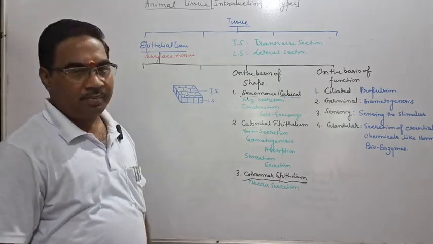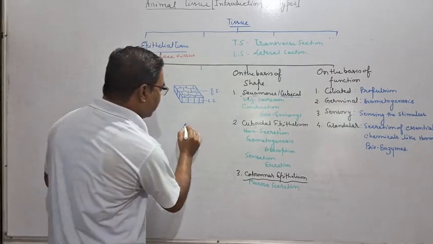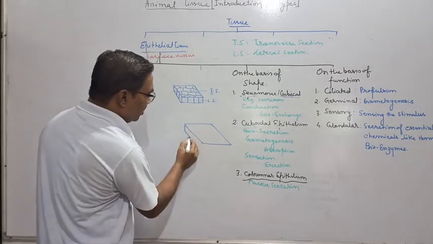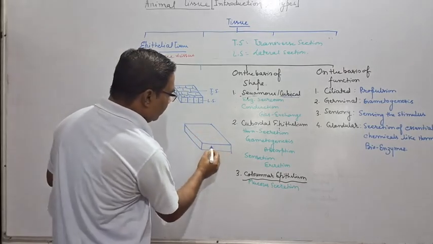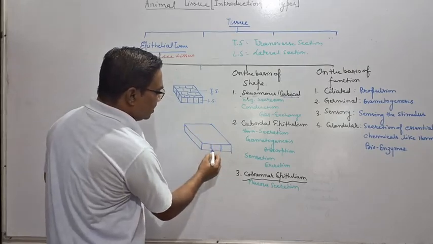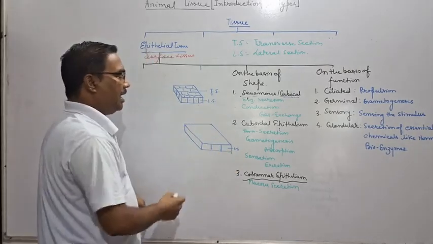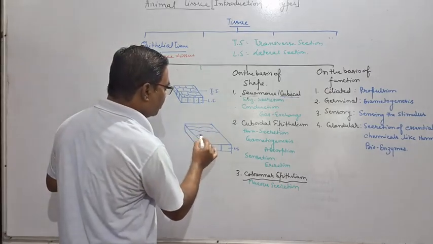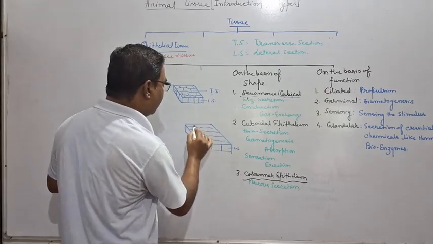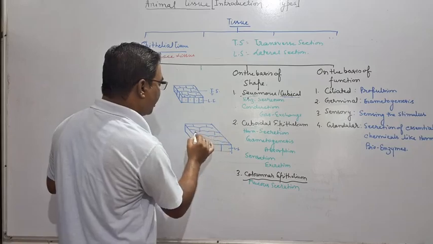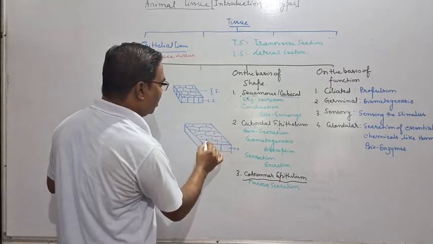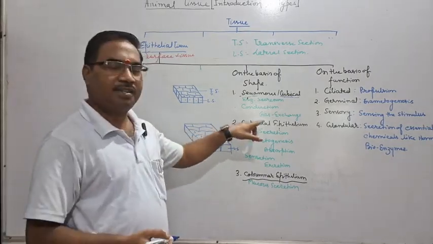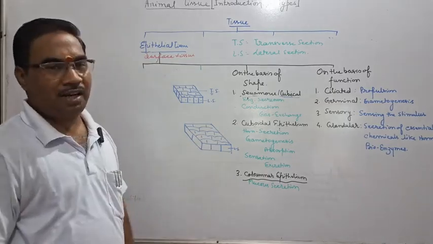Second is cuboidal epithelium. That means when you will see under microscope, it will appear as cuboid. Here in LS it will be observed as cuboid. Here also it will be polygonal in its TS. Transverse section it appears polygonal, but in lateral section it will appear as cuboidal, hence it is called cuboidal epithelium.